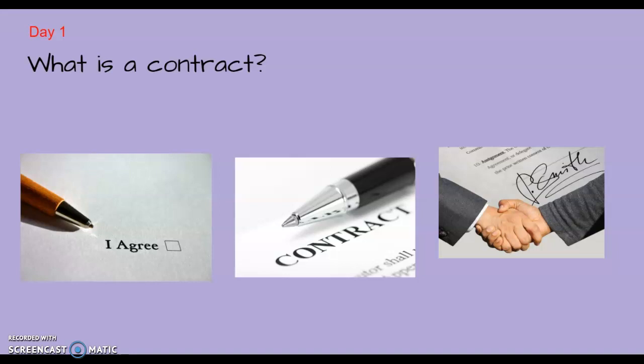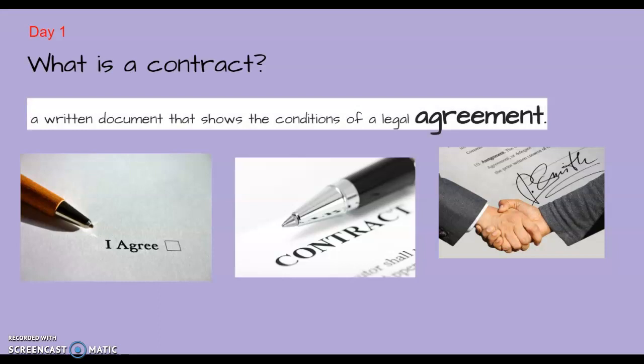On day 1, we'll talk about what is a contract. A contract is a written document that shows the conditions of a legal agreement. The two parts to focus on in this definition are a written document that shows our agreement. We will work on our social contract in our Google Meets.